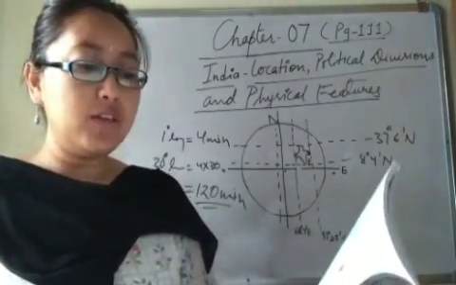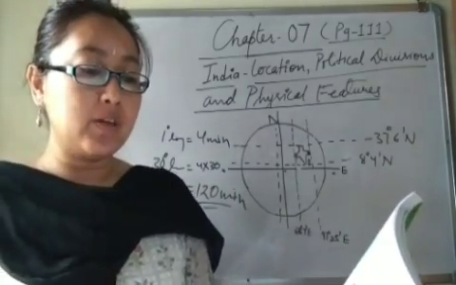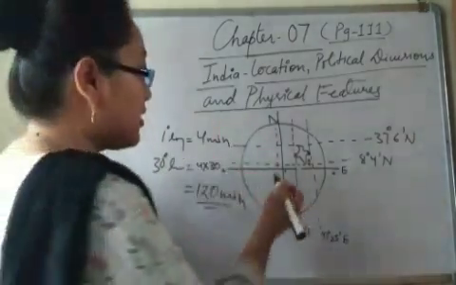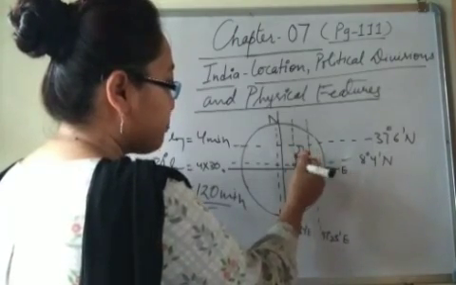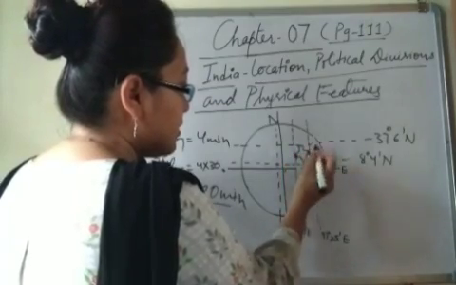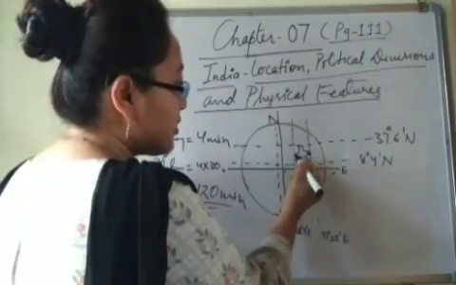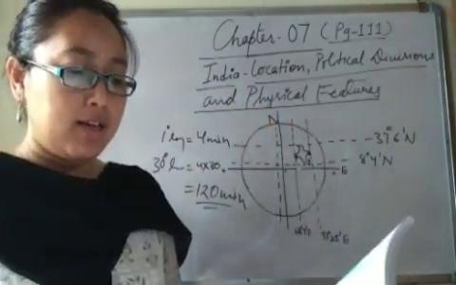Therefore there is a difference of 2 hours between Gujarat and Arunachal Pradesh. Why? Because Gujarat is towards here, and Arunachal Pradesh is towards here. So there's a difference of 2 hours, right?